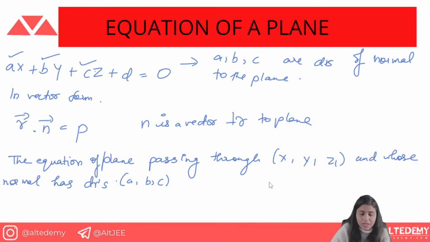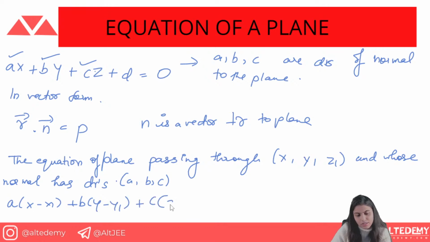How must you have done it in your straight line? What you have done is x minus x1 upon a. Similarly, here we follow the same procedure: a(x minus x1) plus b(y minus y1) plus c(z minus z1). This is going to be the equation of plane when you have been given one point and the normal. This is how you can form the equation of plane.